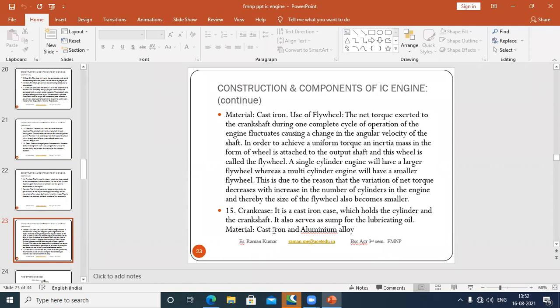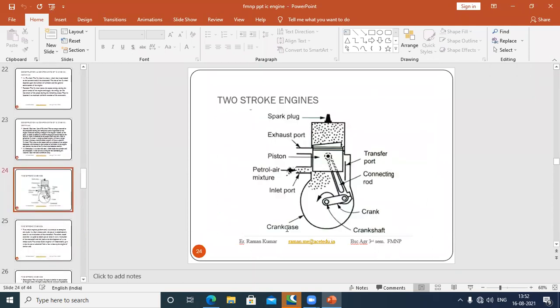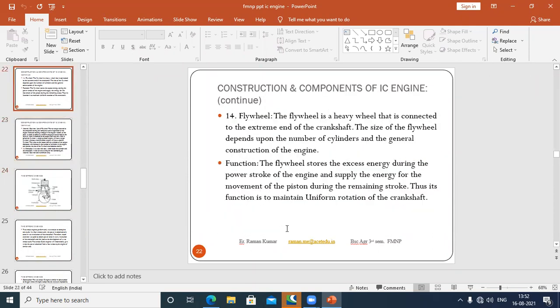Okay. So this is known as crankcase. The material used for the crankcase is cast iron and aluminum alloy. Okay. So this is for a two-stroke engine.